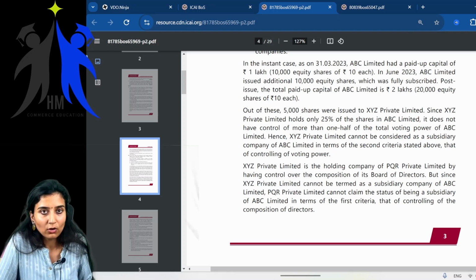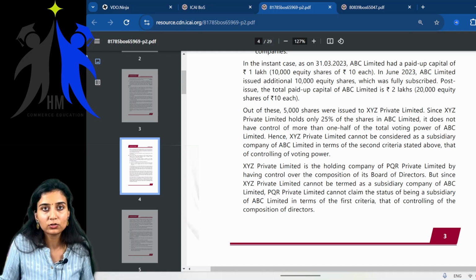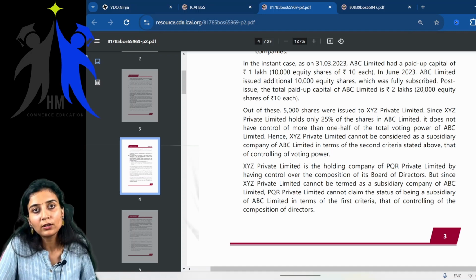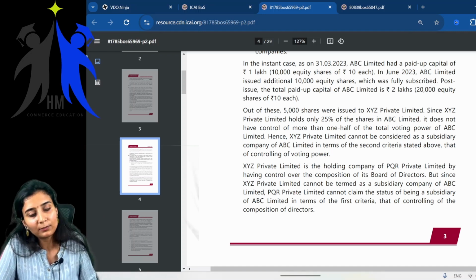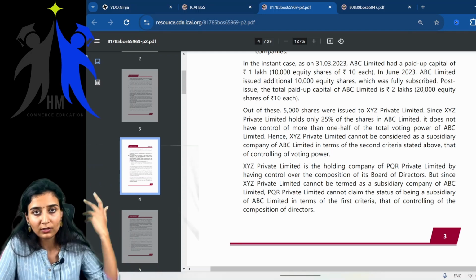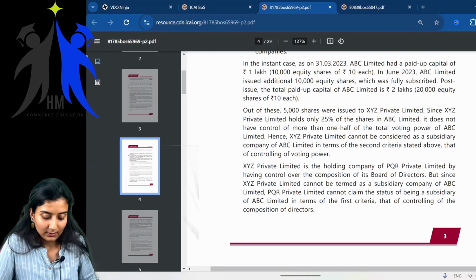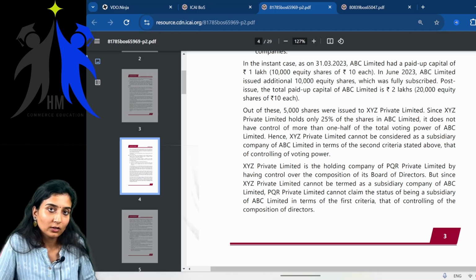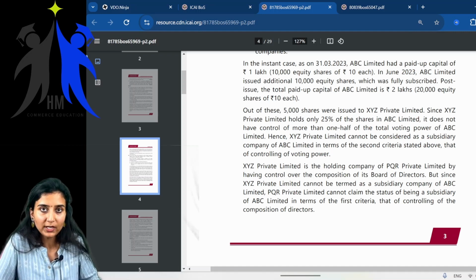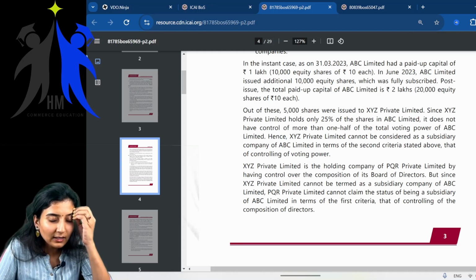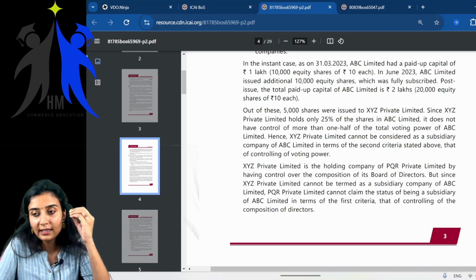If the foundation of the building is strong, no matter how much disruption happens, the building will stand strong, right? If the foundation is not strong, obviously you cannot build a 25-storied or a 20-storied building on that foundation. So please make your basics, the subject and the provisions very strong. Then you can answer any sort of question.